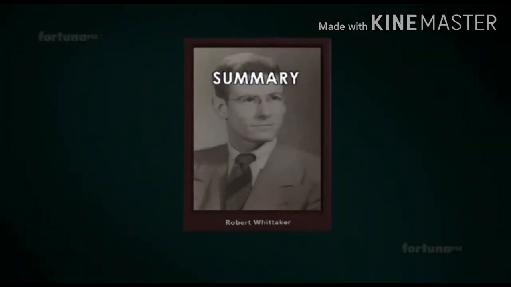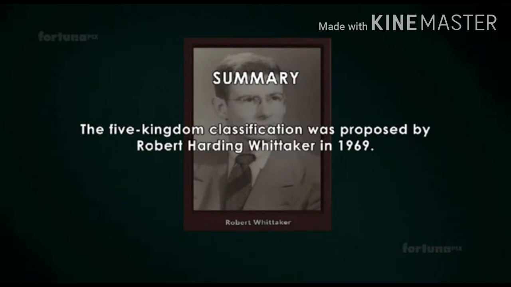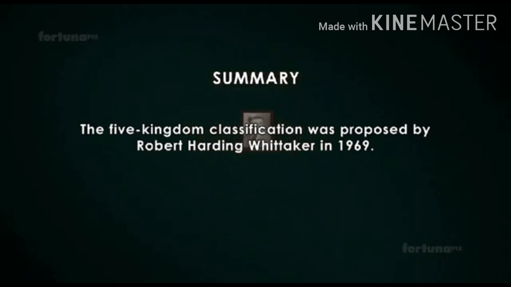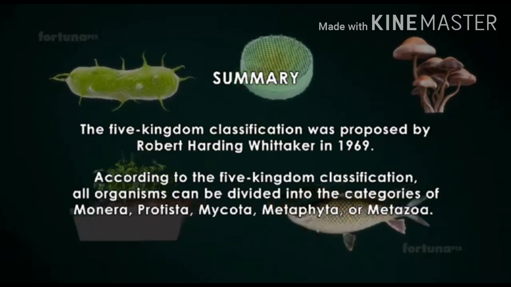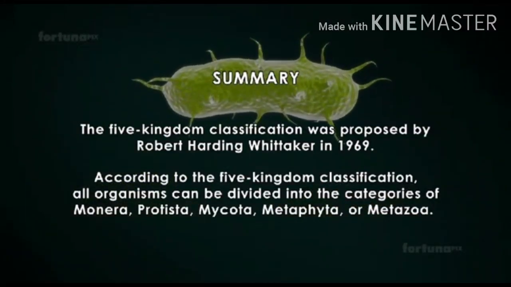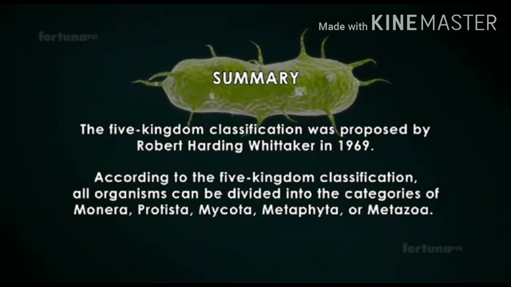Summary: the 5-kingdom classification was proposed by Robert Harding Whittaker in 1969. According to the 5-kingdom classification, all organisms can be divided into the categories of Monera, Protista, Mycota, Metaphyta, or Metazoa.